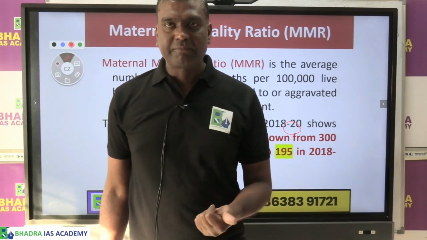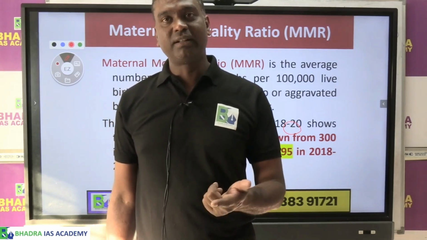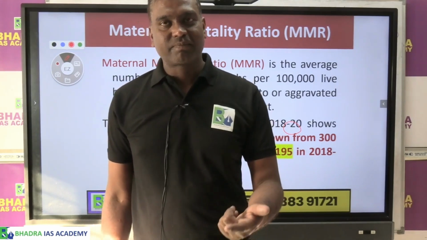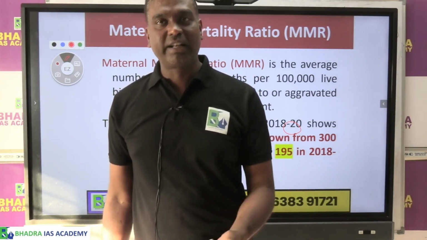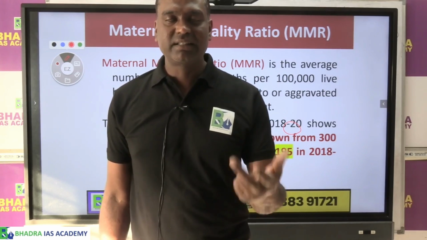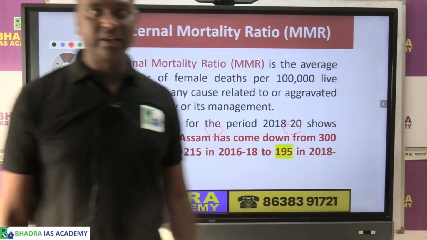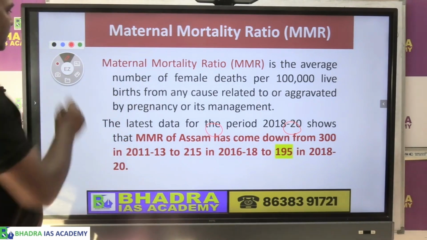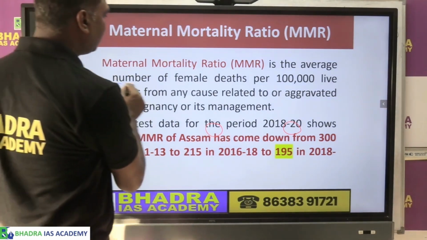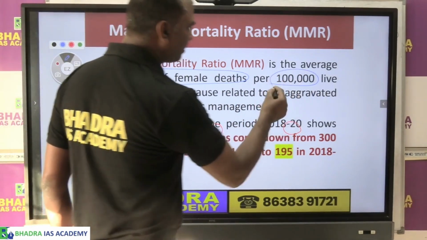Women who die during pregnancy, या during the delivery, या because of any delivery का complication after delivery, if the woman dies, these three causes are considered to be maternal death. Okay, so if you look at the technical point, what is the maternal death? It is basically, we say, the number of female deaths for 1 lakh live birth.